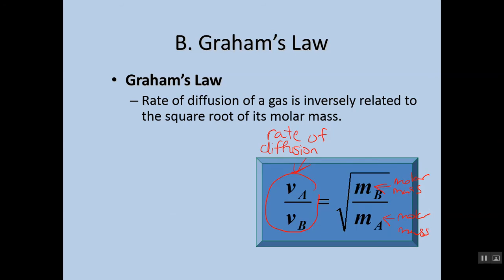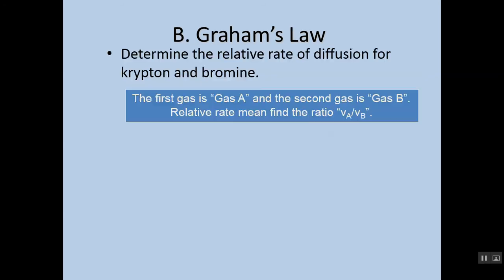If you need to take a minute and jot that formula down, you should probably already have it, and we're going to use it in just a minute to solve a calculation. All right, so let's just take an example. What if we were asked to determine the relative rate of diffusion for krypton and bromine? And let's just say, to keep it simple, we're going to call the first gas, gas A, and the second gas, gas B.